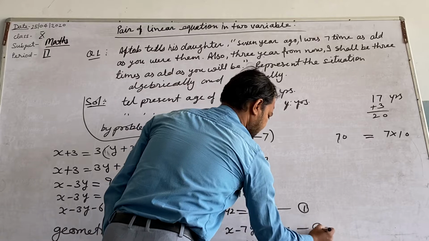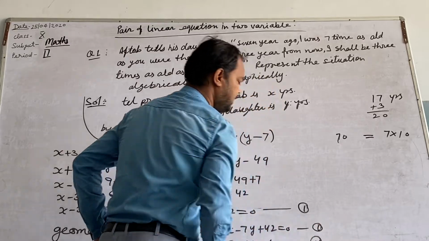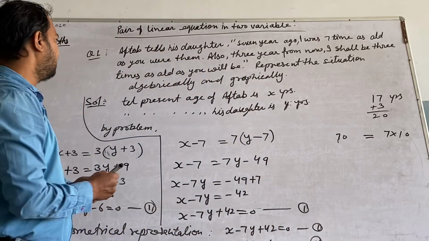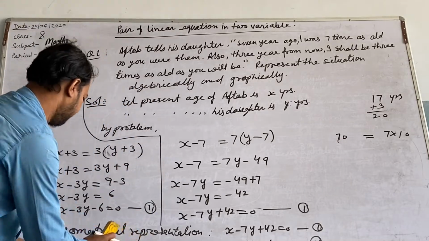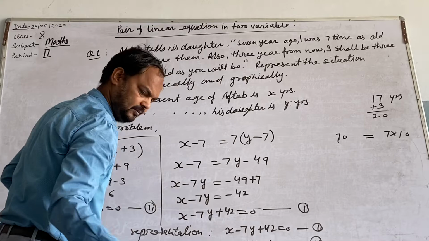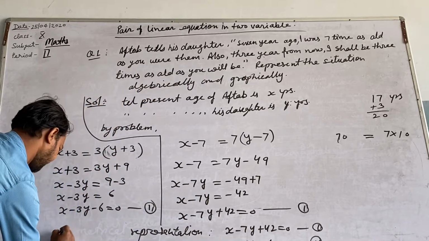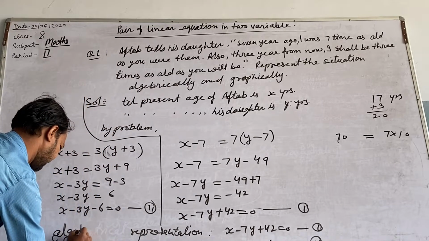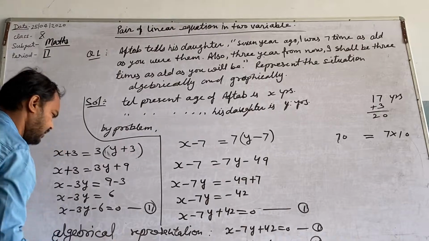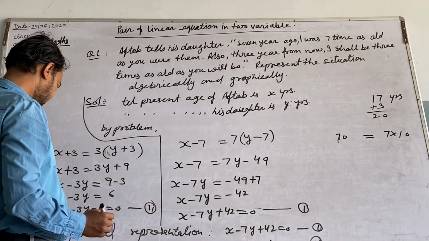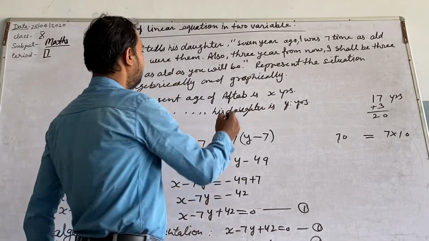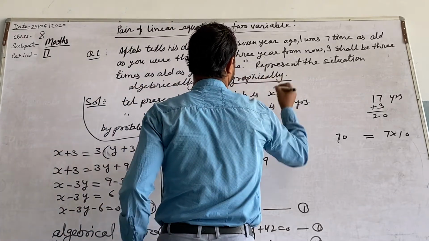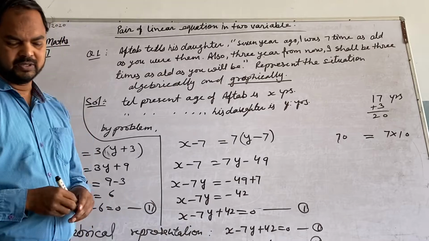These two equations represent the algebraical form of the situation. Now we find out the geometrical representation of the situation.